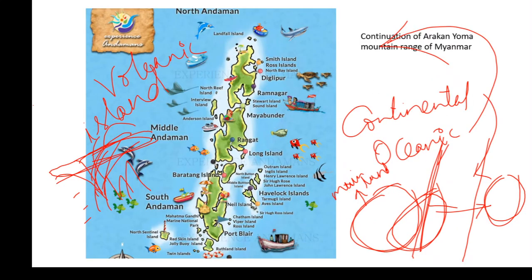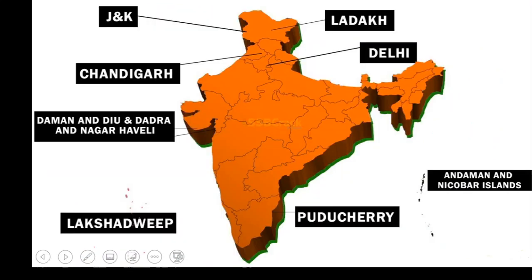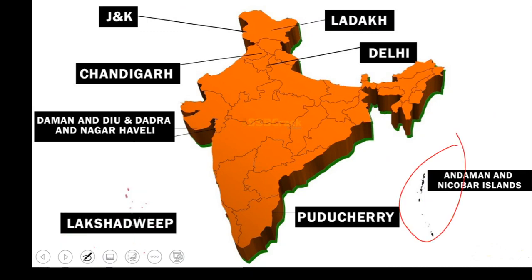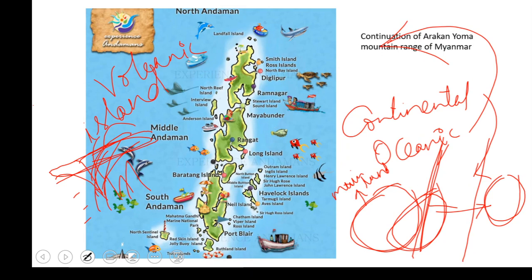And the next case is, let us talk about the islands that we have. The first one is the Andaman and Nicobar Islands, which is present in the Bay of Bengal. In the last class we have discussed this, right? So here in the Bay of Bengal, we are having Andaman and Nicobar Islands. Now let us discuss them in detail.